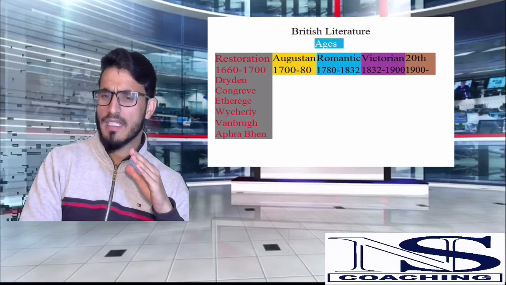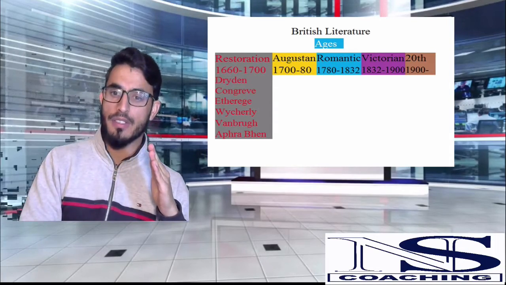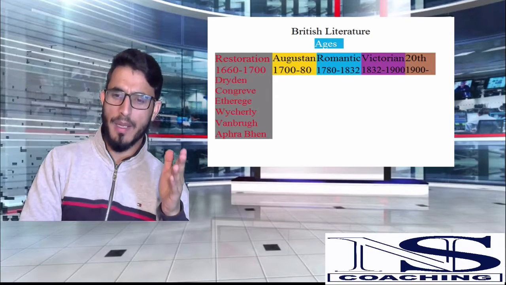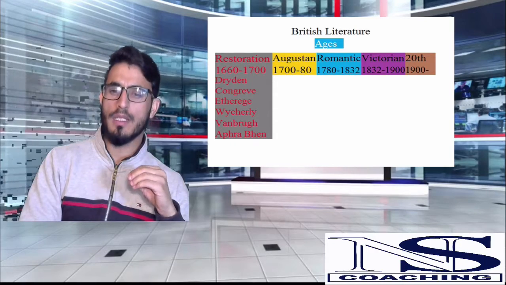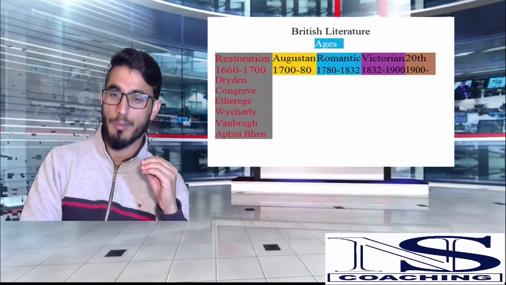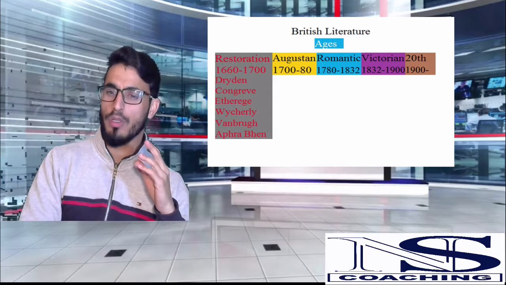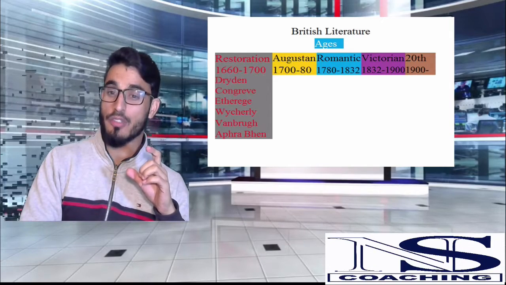Now in this list you will find John Dryden at the top, who is a multi-talented writer. He wrote plays like The Conquest of Granada and The Hind and the Panther. He wrote poems like Absalom and Achitophel. He wrote Mac Flecknoe, the famous satire on Thomas Shadwell, and then he wrote an essay on criticism, An Essay of Dramatic Poesy.